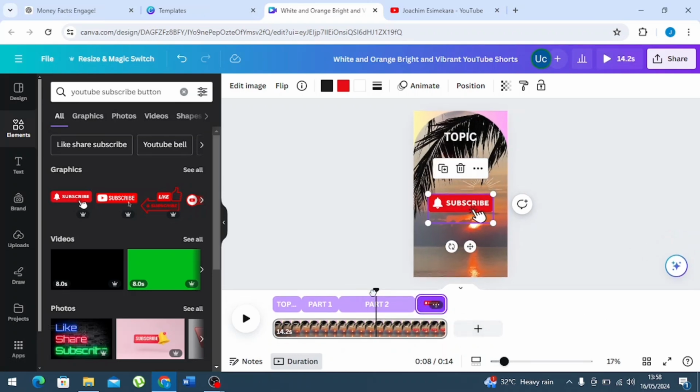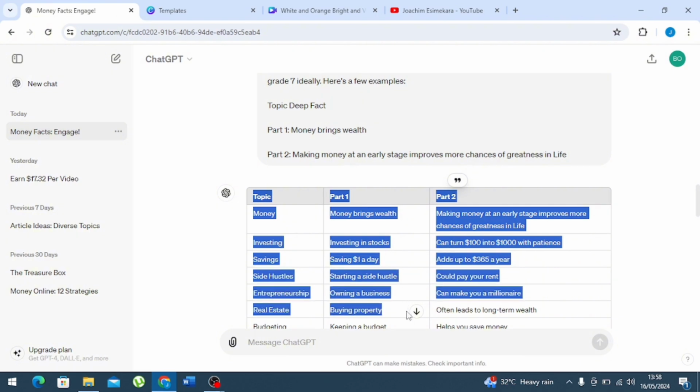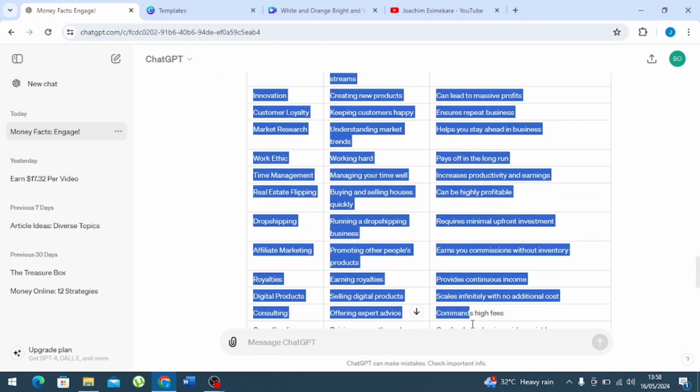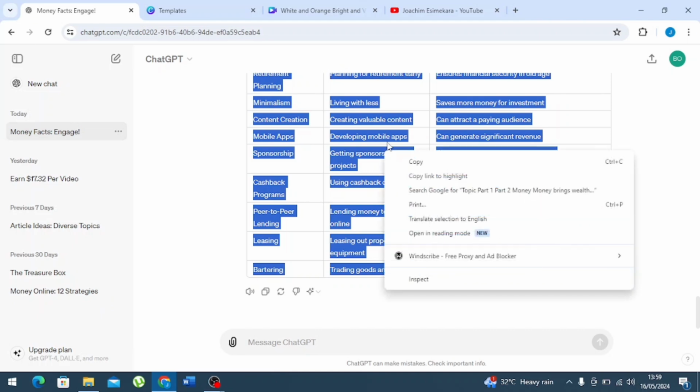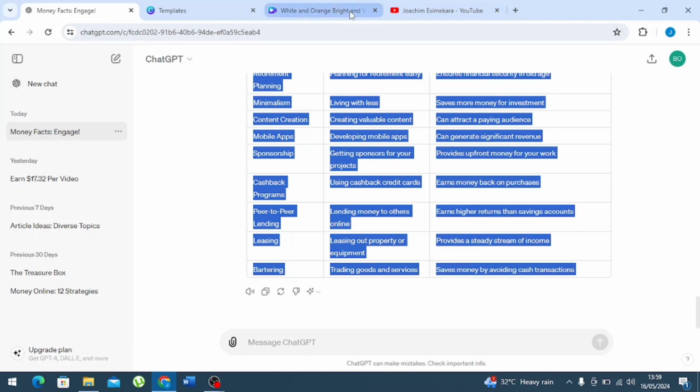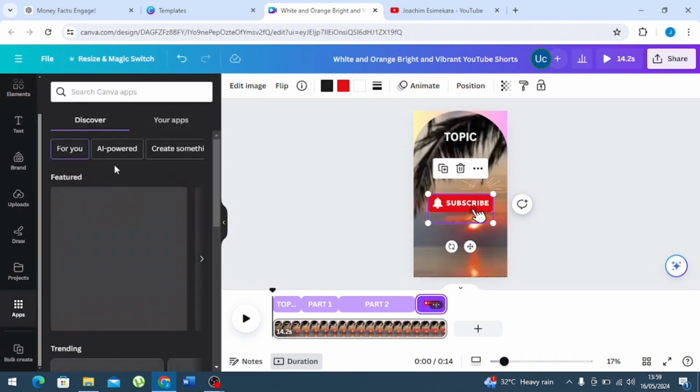So the next thing we want to do is to connect each of these to what we have worked on in ChatGPT. We need to go back to ChatGPT, copy the whole of this prompt from topic to the last part. Okay, you copy and you go back to your Canva. You go down and see where they wrote apps. Click on apps.